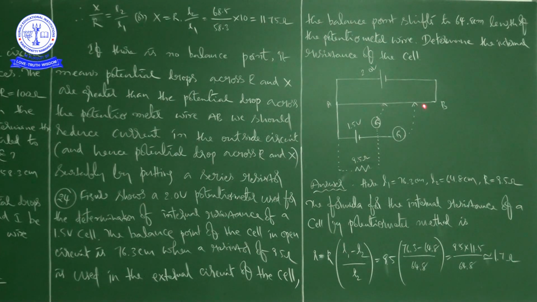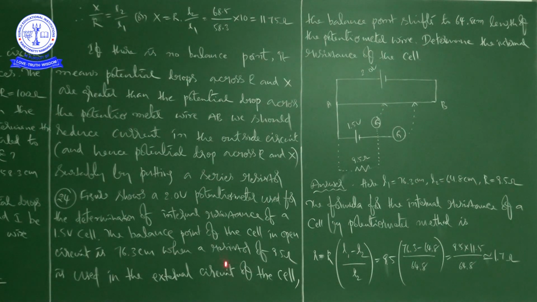These two are the positions of the galvanometer in two different situations: when there is only the 1.5 volt cell with no 9.5 ohm resistor, and when the resistor is joined. And what is a galvanometer? It is a device used to determine the direction of currents, and it can also measure small amounts of current, being sensitive when compared to the ammeter.